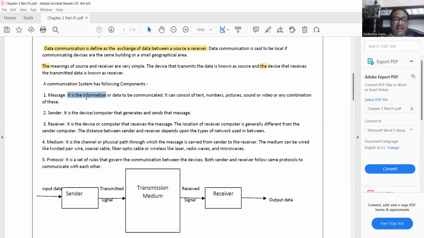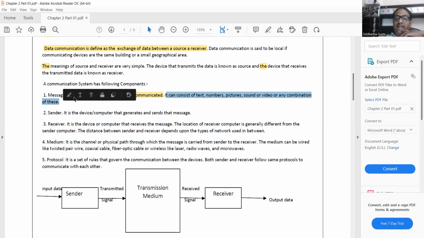The message is the information or the data to be communicated. It can consist of text, numbers, pictures, sound or videos, or any combination of these. So this message can consist of number, text, picture, sound, video, or any combination of these.